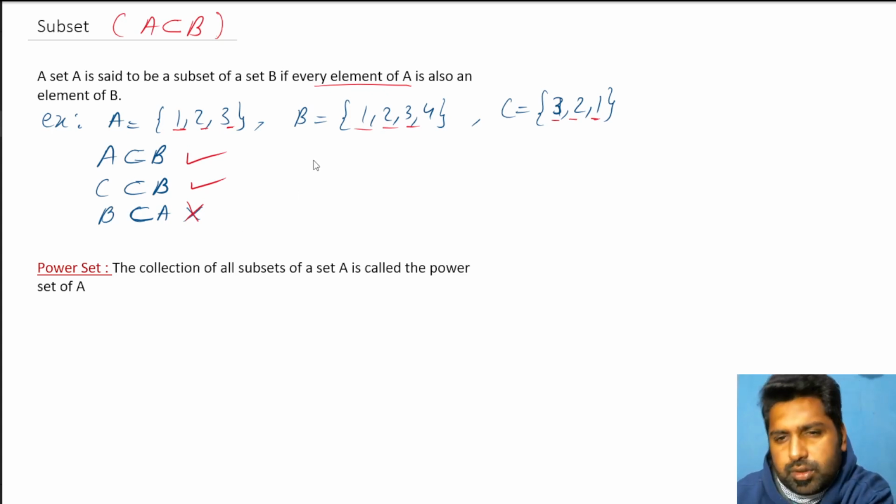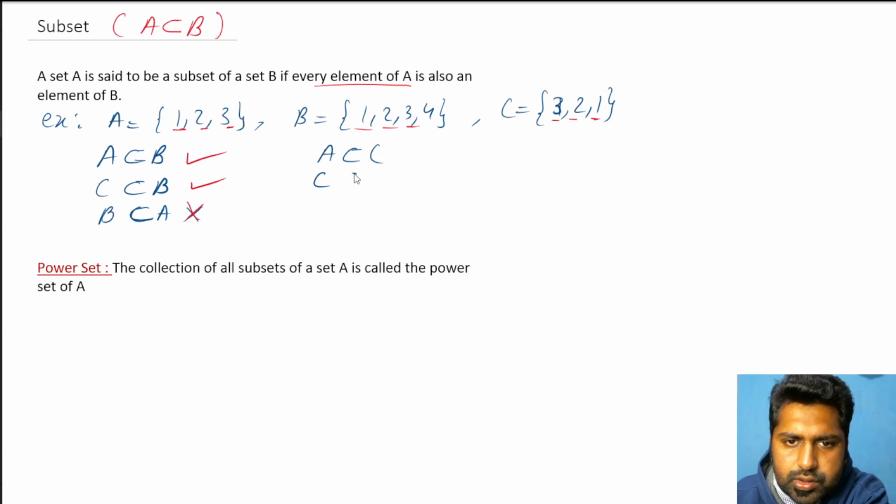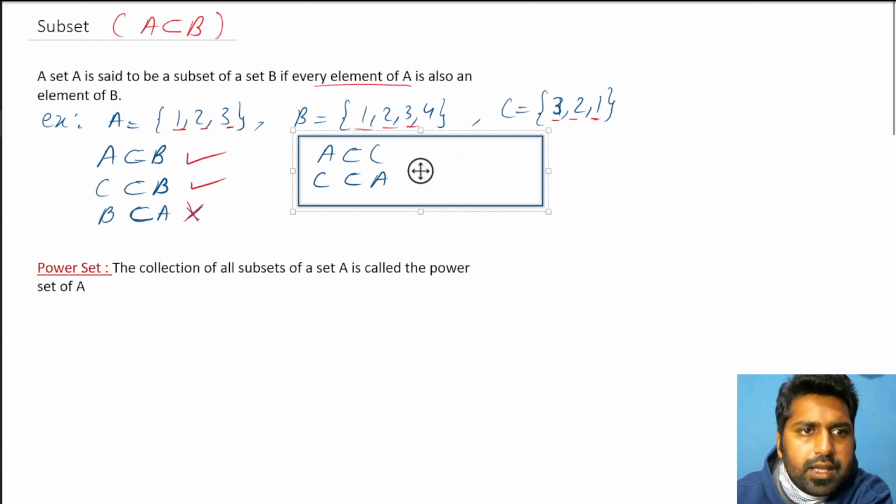Now, I want to define one condition. Sometimes it is directly asked that A is a subset of C. Is it correct or not? All the elements of A are present in C. Yes. And C is also a subset of A. All the elements of C are present in A. If both of them are correct, what is the final conclusion we can draw? If A is a subset of C and C is also a subset of A, the conclusion that you can draw